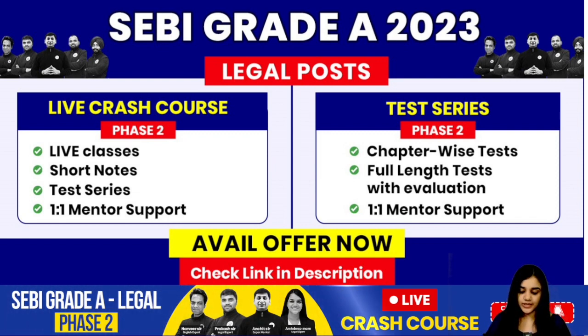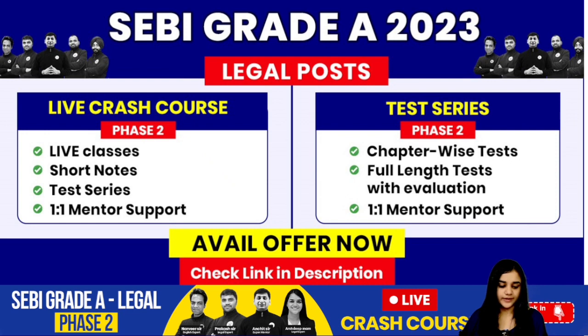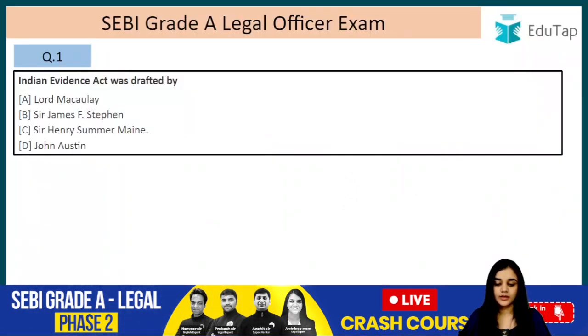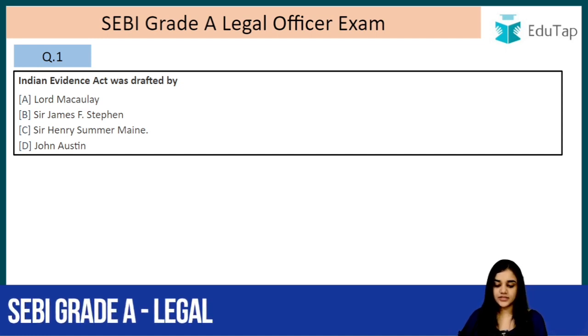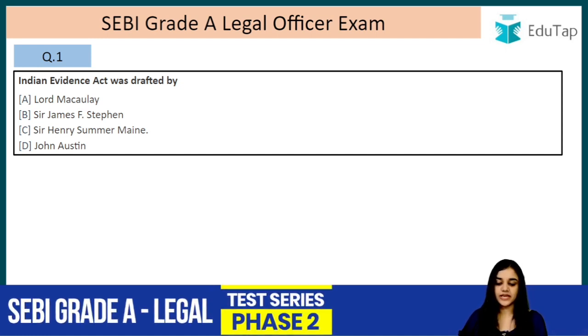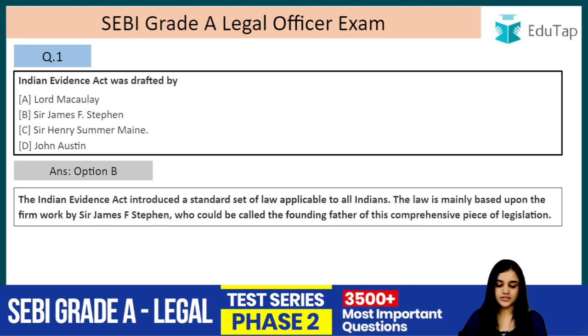Now let's start with our lecture. Question number 1. Indian Evidence Act was drafted by. So the right answer is option B, that is Sir James F. Stephen, right? So it is answer B.